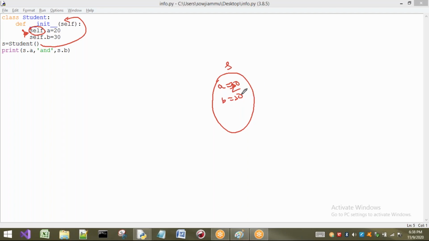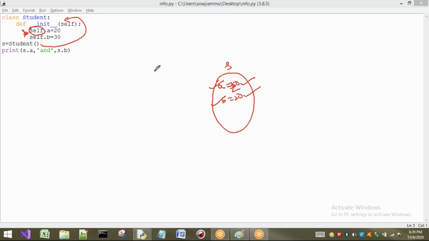What is this circular oval? It is nothing but a memory location. I'm going to represent it in this way. Generally memory does not have any shape, but I have drawn it this way. So this is the memory allocated for an object, and inside that memory we have two variables. Who is going to create these two variables? The constructor is going to create them. These two variables are called instance variables. Don't worry about these instance variables; I will talk about them after completing the concept of constructors.